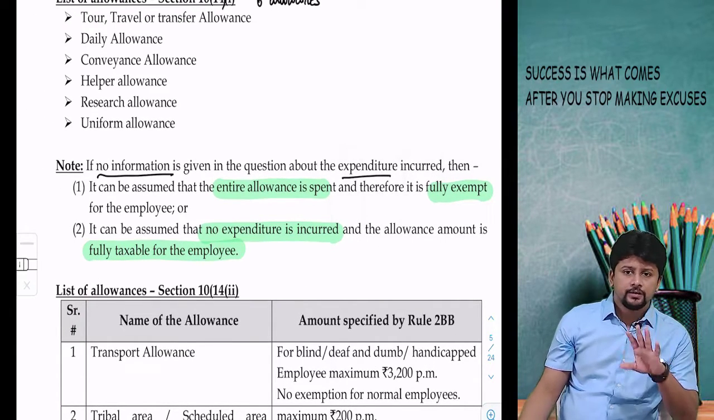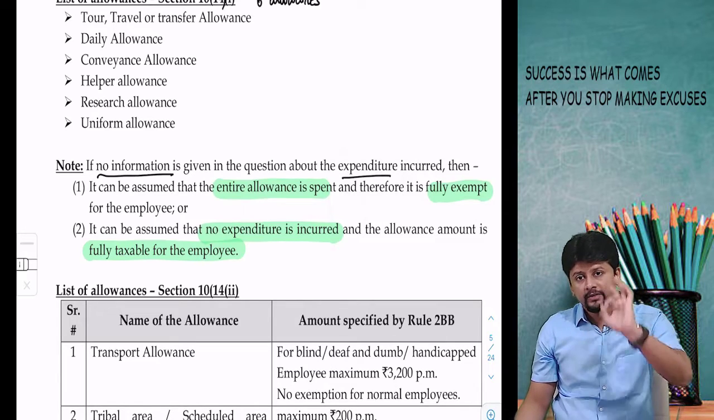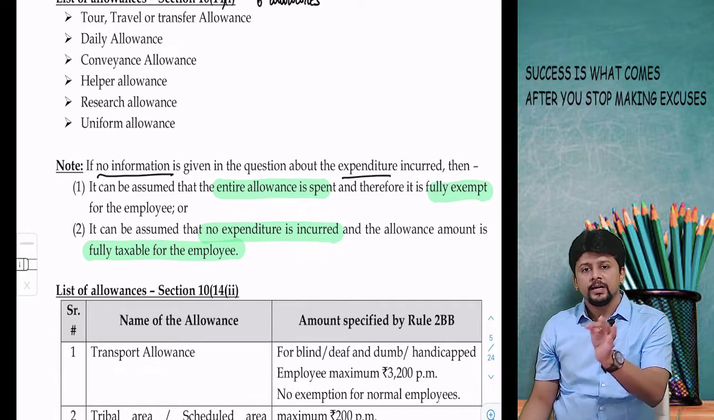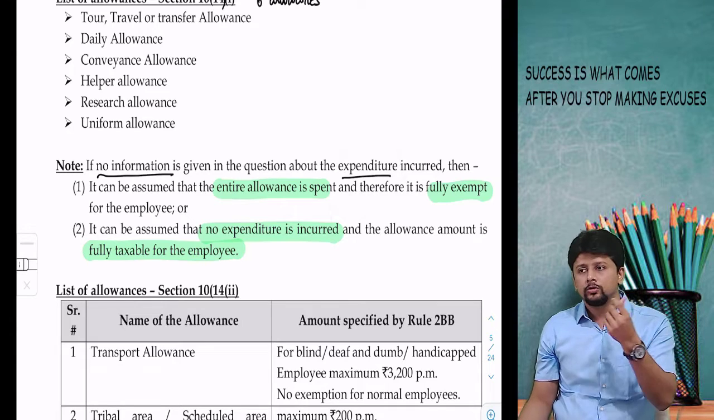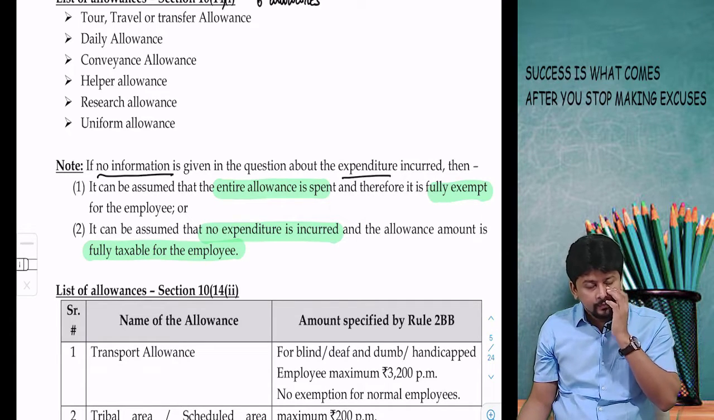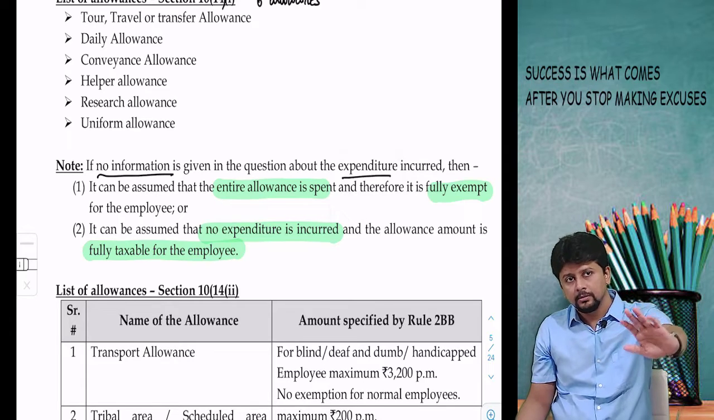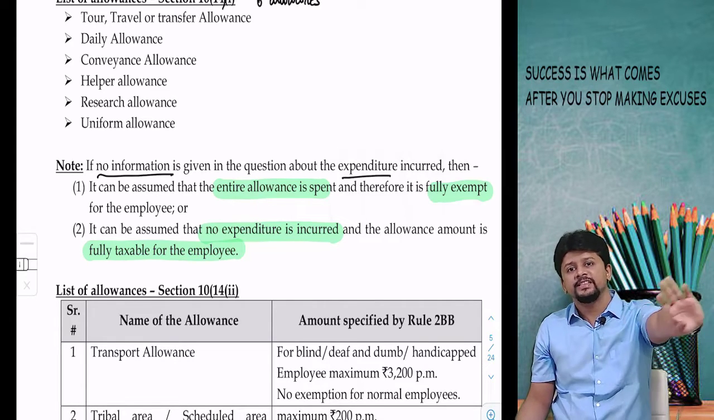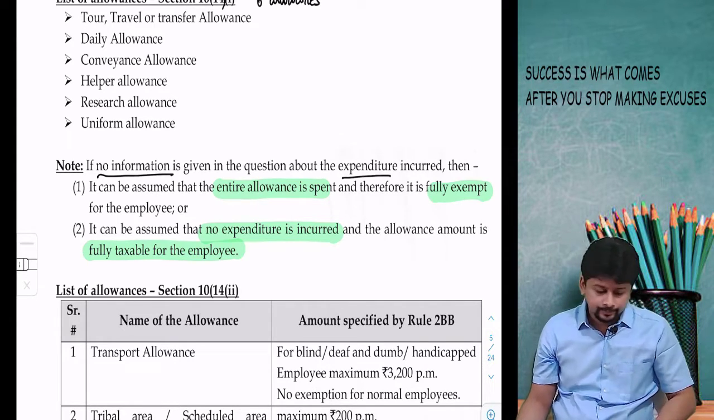If the information is given, you will not have this problem. But if the information is missing, you will have to make any one of these two assumptions. These are the two most common assumptions, so you are free to do any one of them. Either assume fully spent, so exempt, or assume nothing spent, so fully taxable.